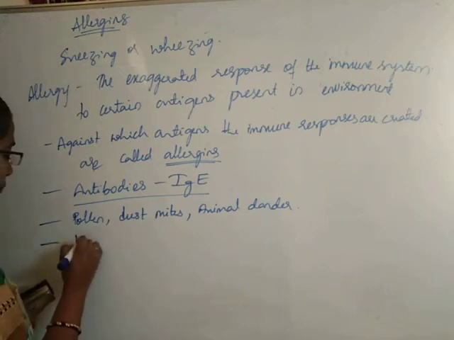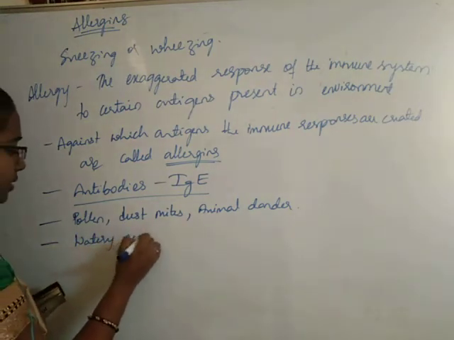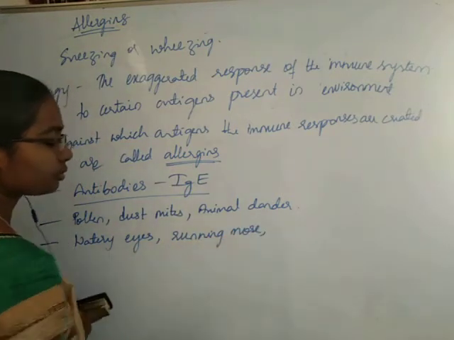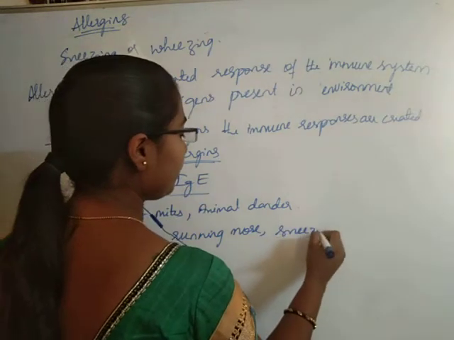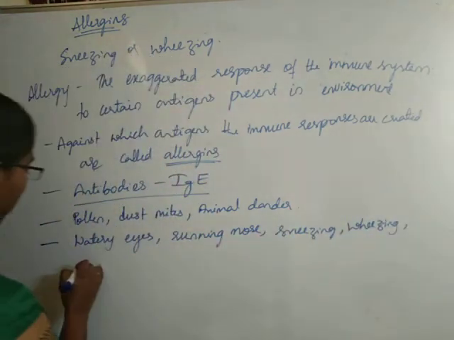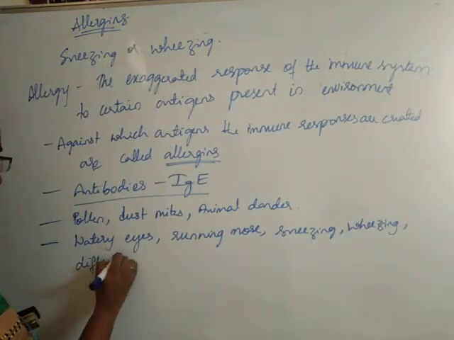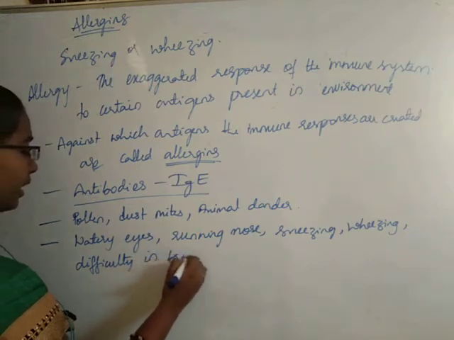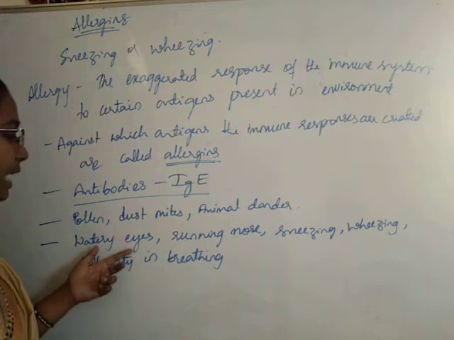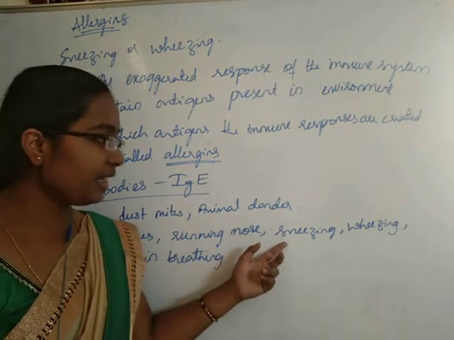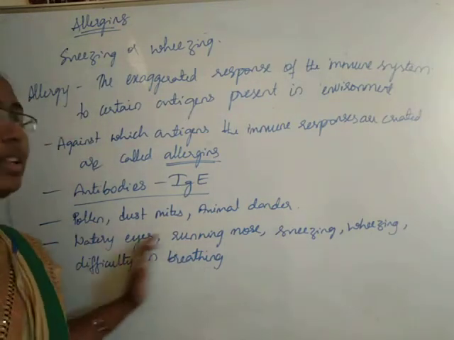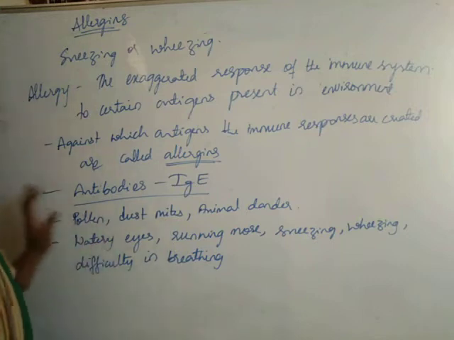It can cause watery eyes, running nose, sneezing, wheezing, or also difficulty in breathing. These are all the symptoms of allergy.